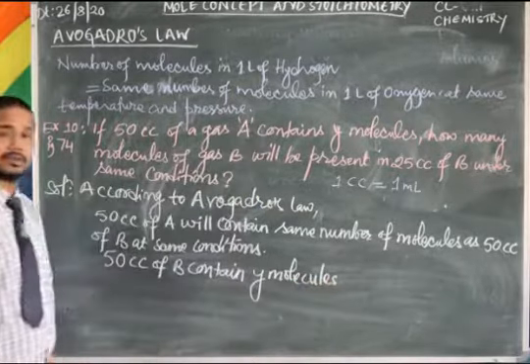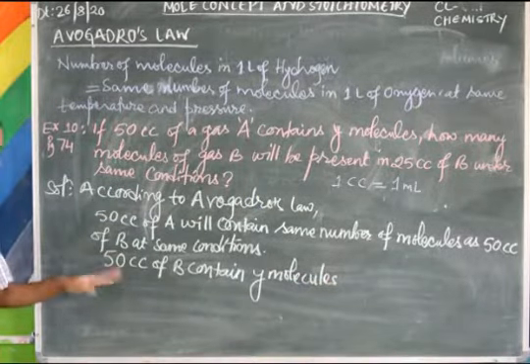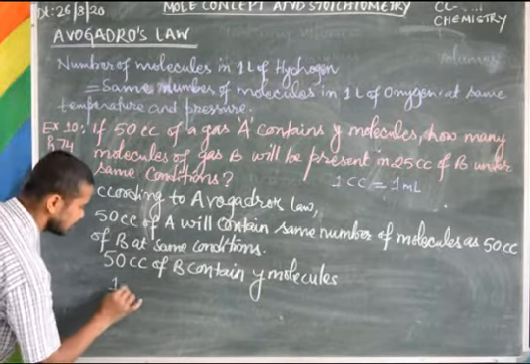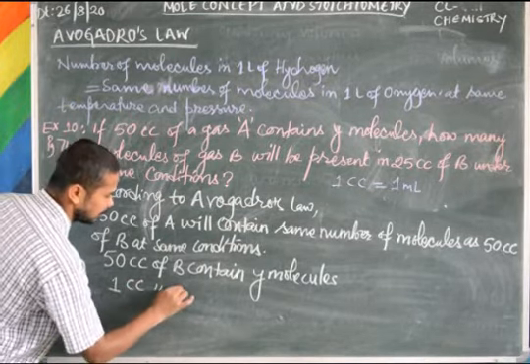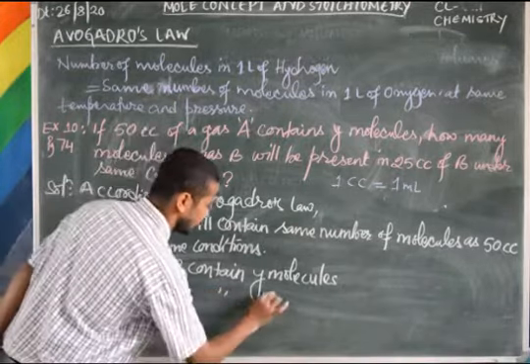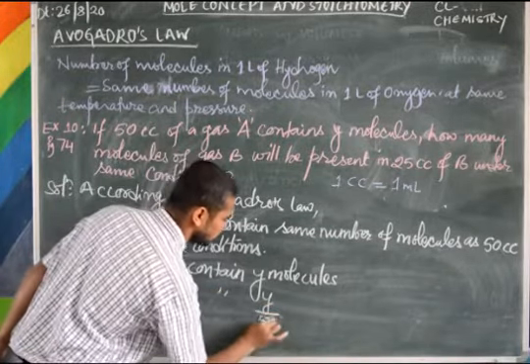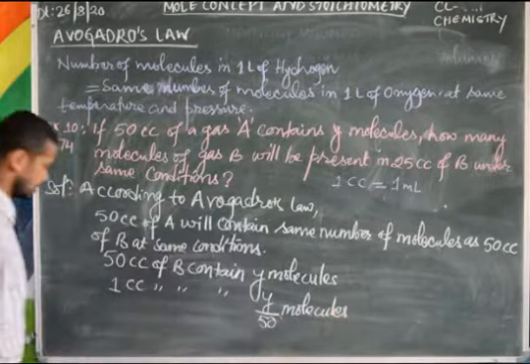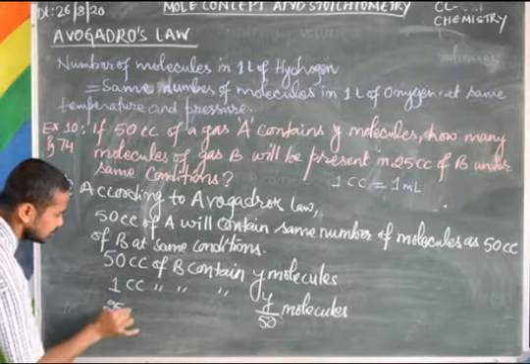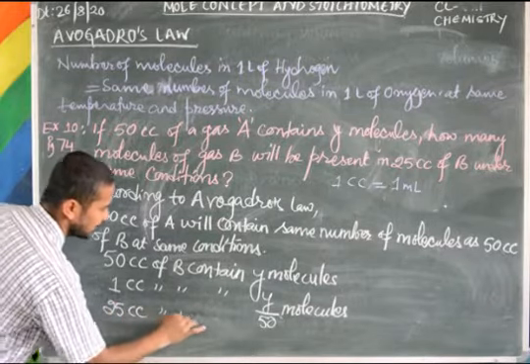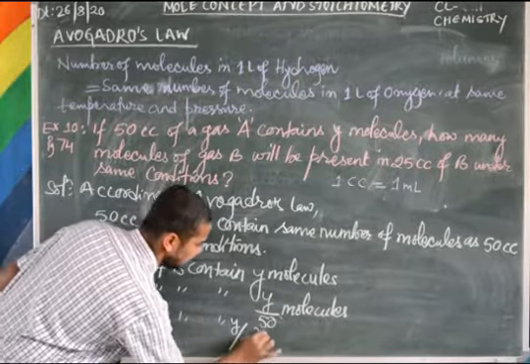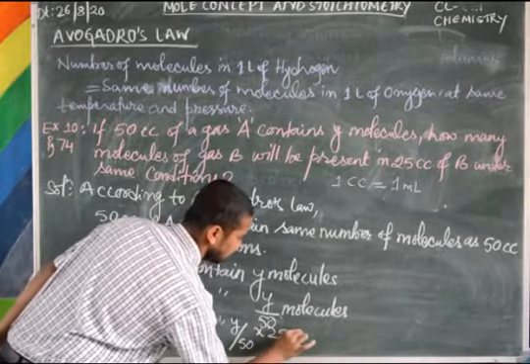Then 25 means half. That way you can do it, or if you want to go for the unitary method, you can do that also. That means 1 cc of B contains Y by 50 molecules. That means 25 cc of B contains Y by 50 into 25 molecules.